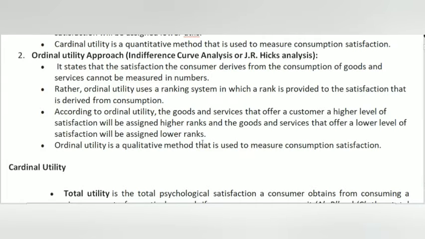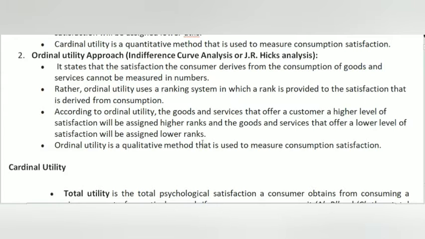In ordinal utility, a rank is provided to the satisfaction derived from consumption. The goods and services that offer a consumer a higher level of satisfaction will be assigned higher ranks, and the goods and services that offer a lower level of satisfaction will be assigned lower ranks. That means in ordinal utility analysis, utility is measured through the ranking system.